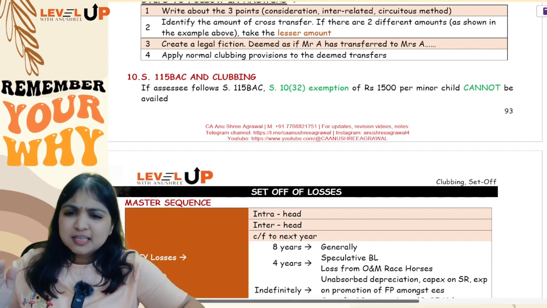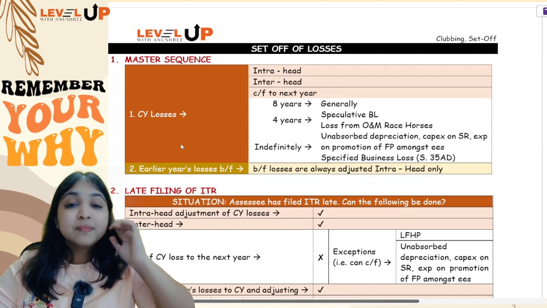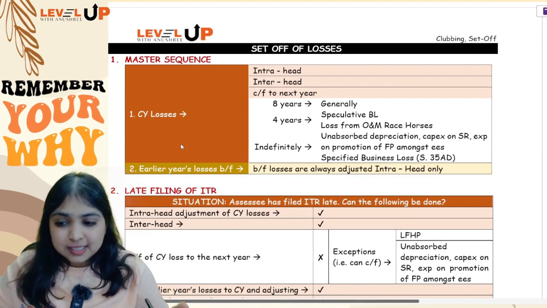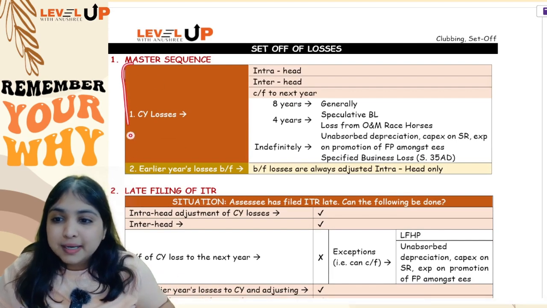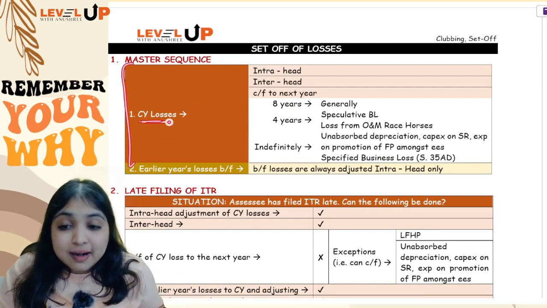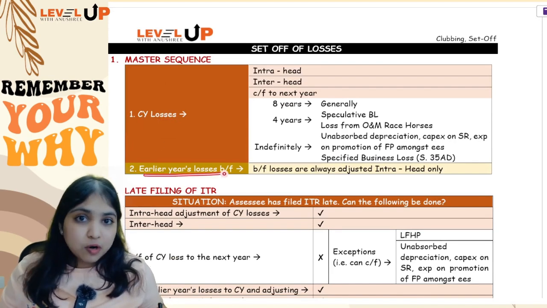And now let's straight away start off our discussion on set off and carry forward of losses. Okay, see, whenever you do any question on set off and carry forward of losses, you will always follow this master sequence. You will always handle the current year losses first, only then you will go to earlier years' brought forward losses.